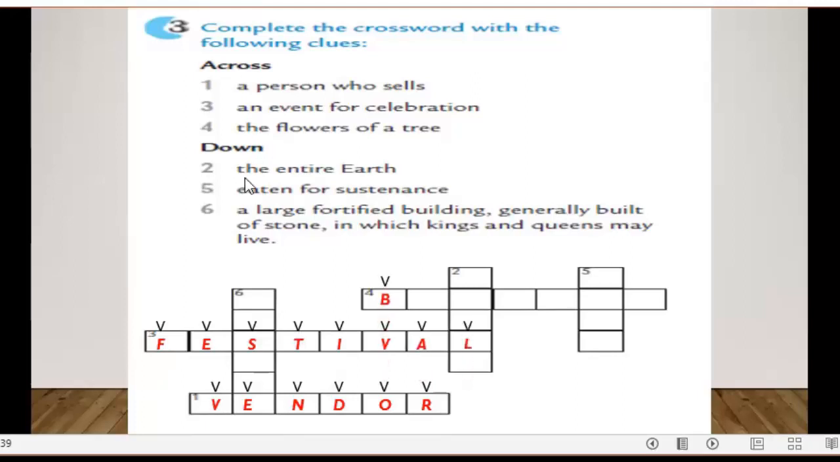Number 4, it starts with B and it's blossom. Number 2, the entire world. The entire earth, sorry, it's the world. Number 5, eaten for sustenance. It starts with F and it's food. And the last one, a large fortified building where the queens and the kings may live is castle.